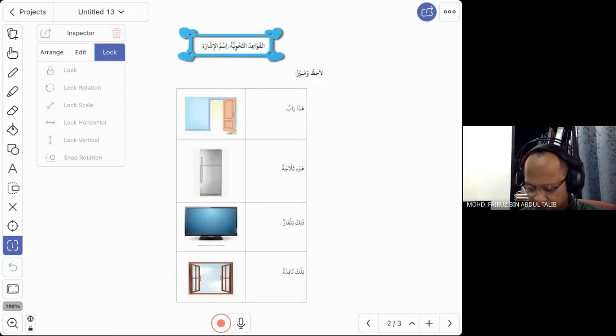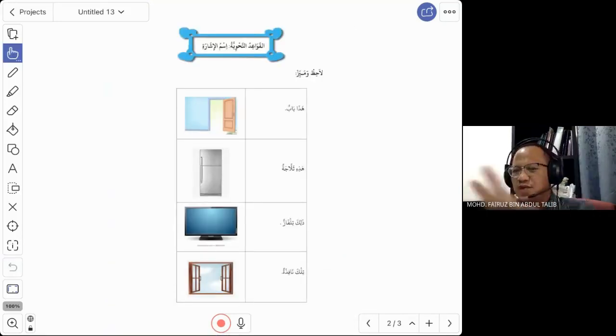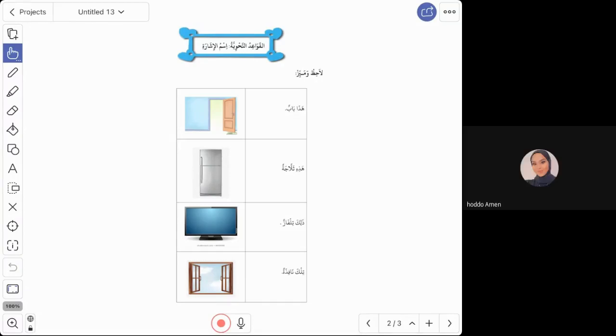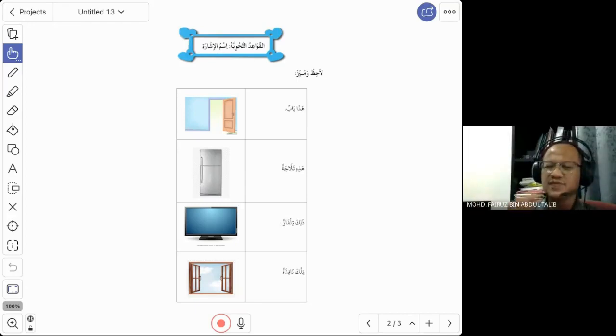Do you remember in our previous lesson, we learned how to say "this" and "that"? Anyone remembers the two words for this and the two words for that? هذا and هذه. Haza and hazihi. Yes, that is for this. Good. What is that?